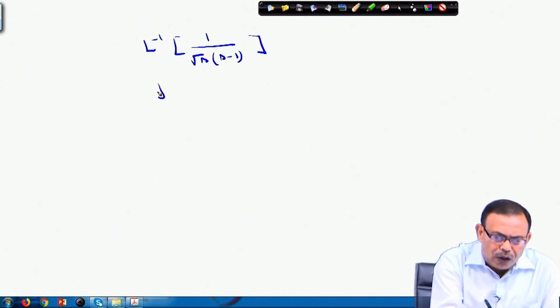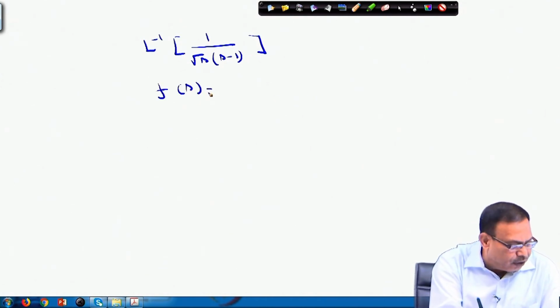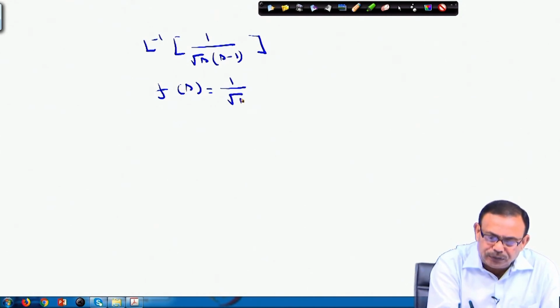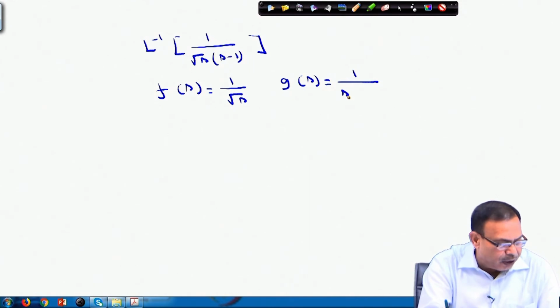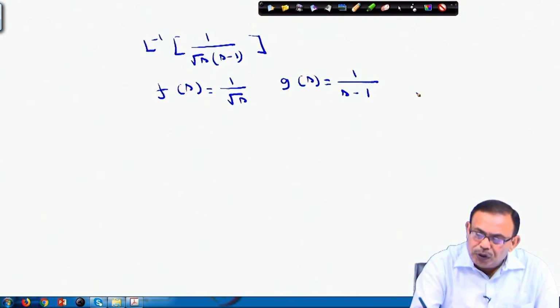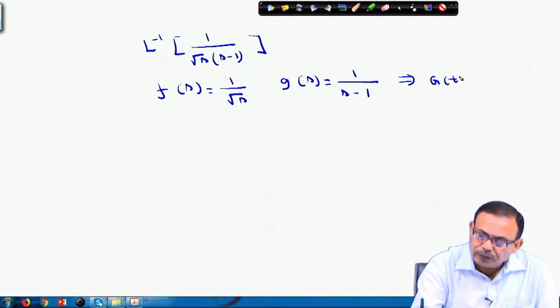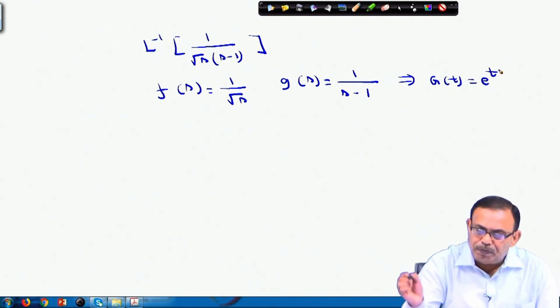Now, we are assuming that F(s) equals 1 by root s, G(s) equals 1 by s minus 1, which implies your g(t) is obviously e to the power t.